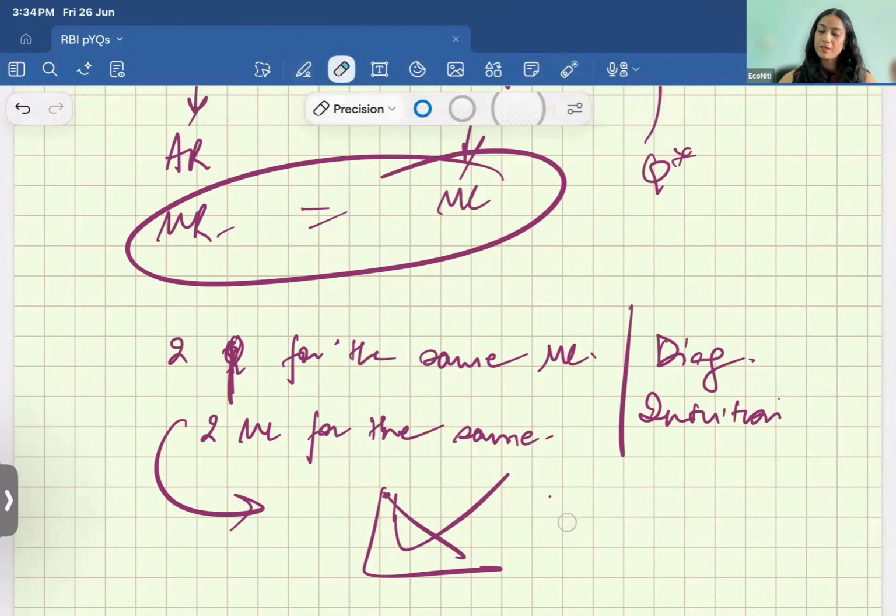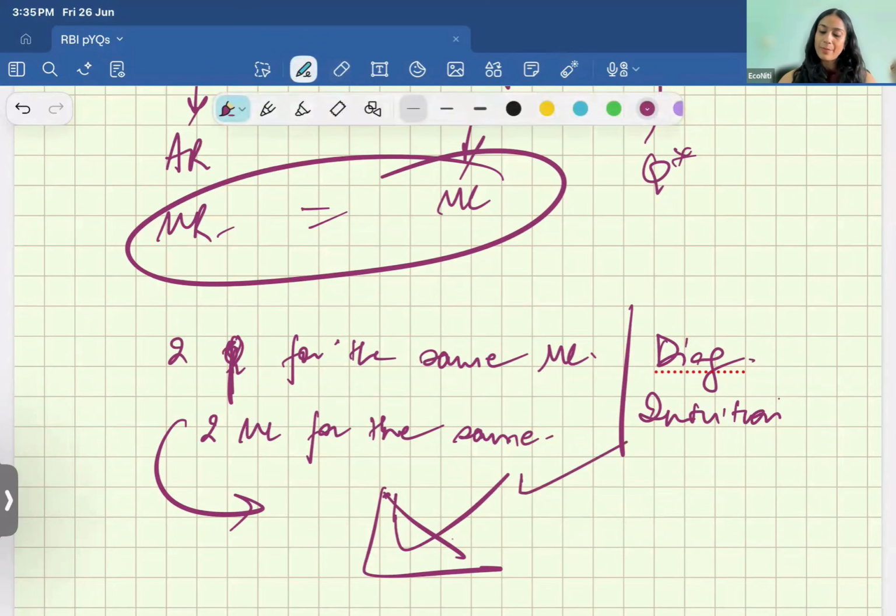Yeah, sorry. This is fine. So your MR intersects your MC at 2 points. One is on the falling side, one is on the rising side. Right? So for the same demand, you can get two MCs. This diagram is also not very good, but fine, you get the idea, something like this.